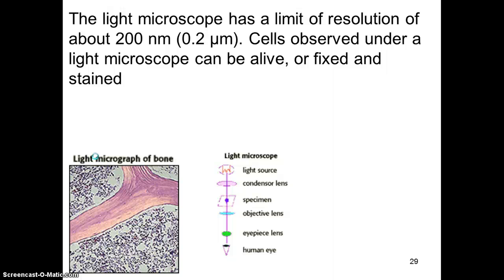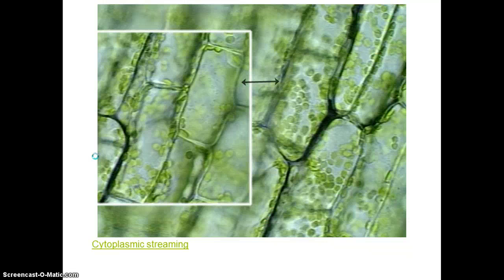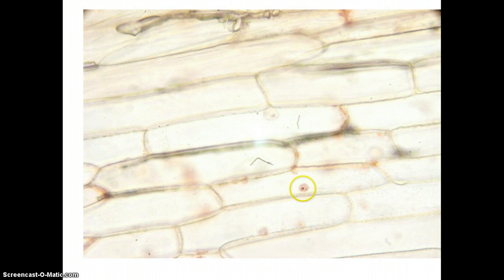The one we use in our classroom is called a light microscope. It has a limit of resolution of about 200 nanometers, and the cells we observe can be alive or fixed and stained. So if you remember, you saw the Elodea, and you notice that the green things here are chloroplasts, and most of the plant cell is a vacuole that pushes all these organelles to the perimeter, and there's a cell wall. Here's an onion cell, and there you see a nucleus, and this dark spot is what we call the nucleolus. Any cell that has a nucleus also has a nucleolus, a place where RNA is made.